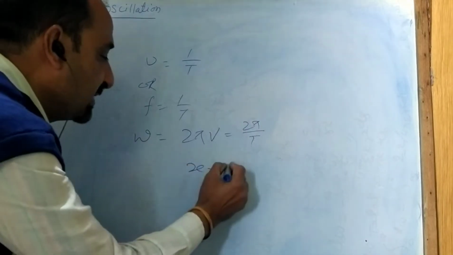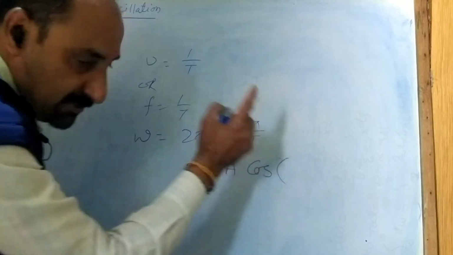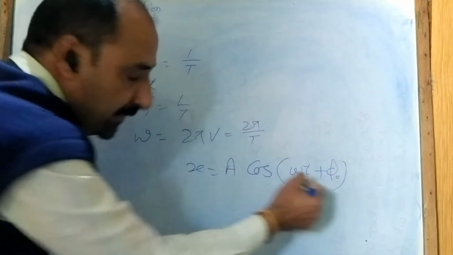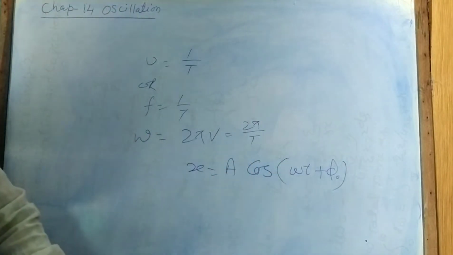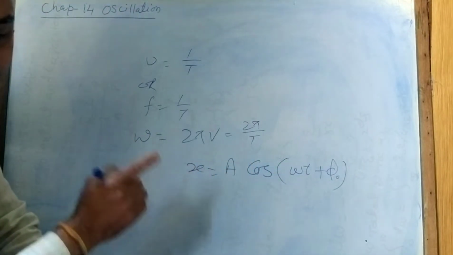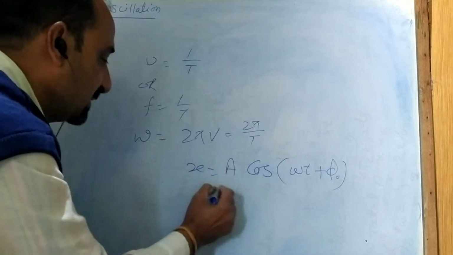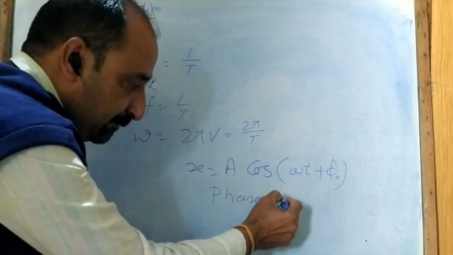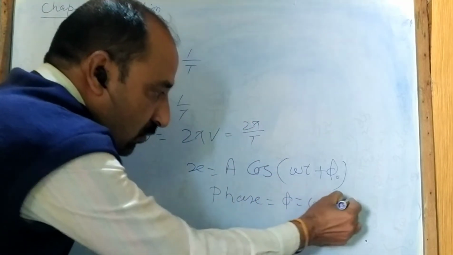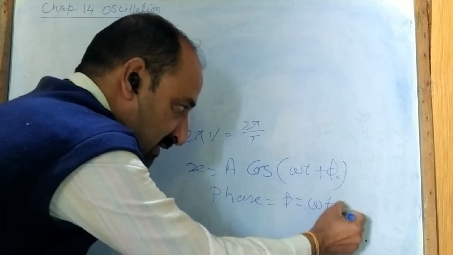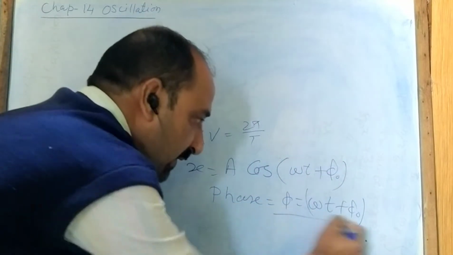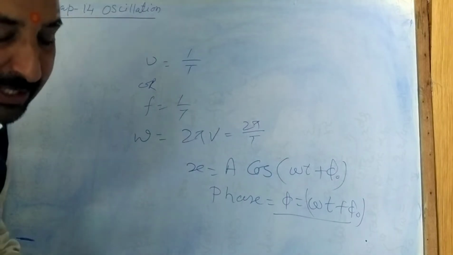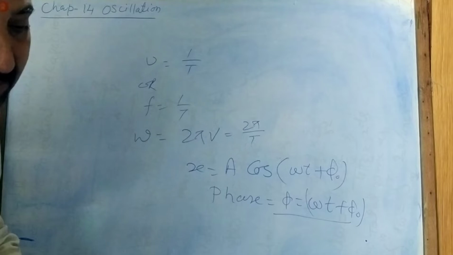So I can write here x is equal to A cos(omega t plus phi naught), or I can say phi. So the phase, if I compare from here, is phi, and this phi is equal to omega t plus phi naught. So we can say this is the phase of the simple harmonic motion of a body.